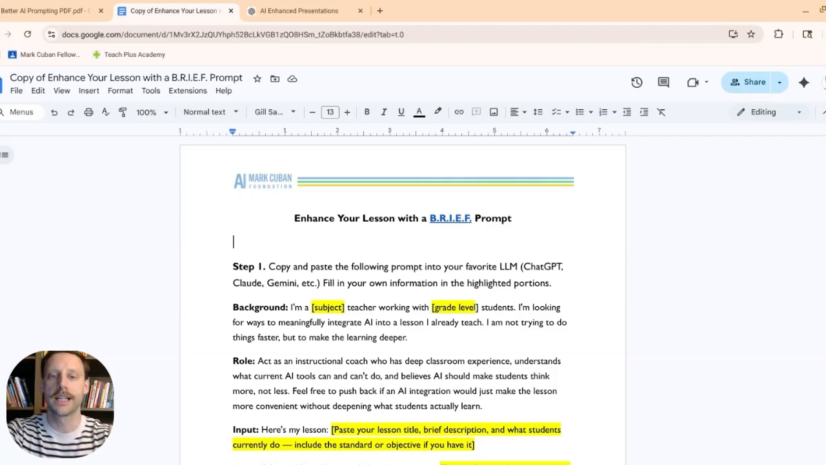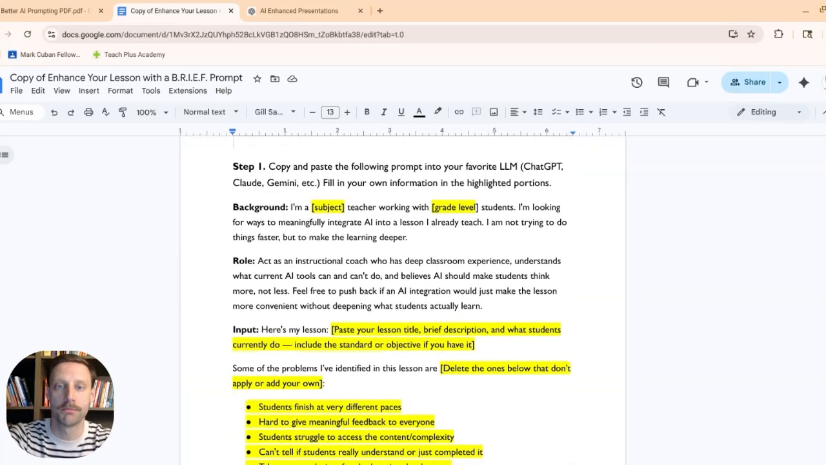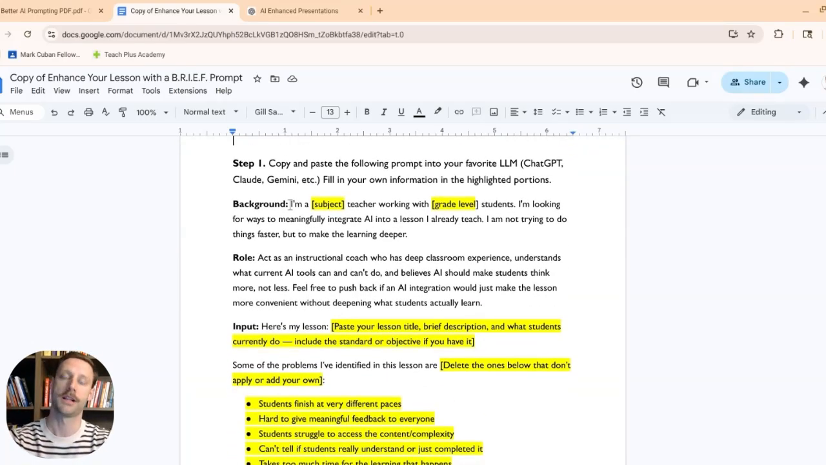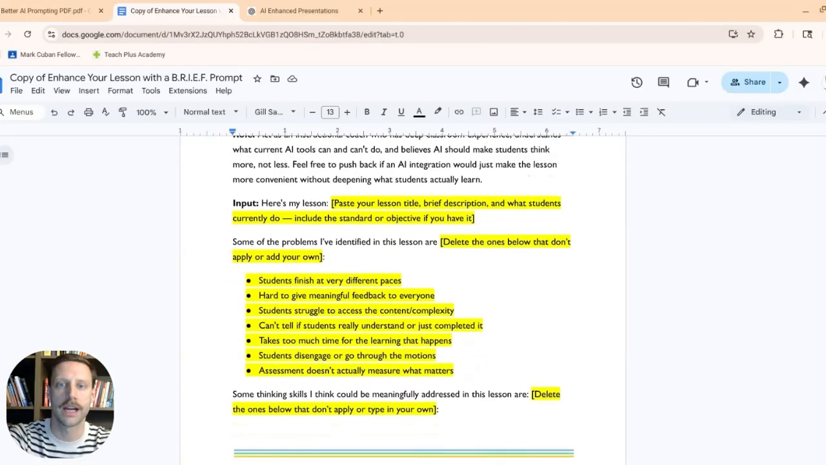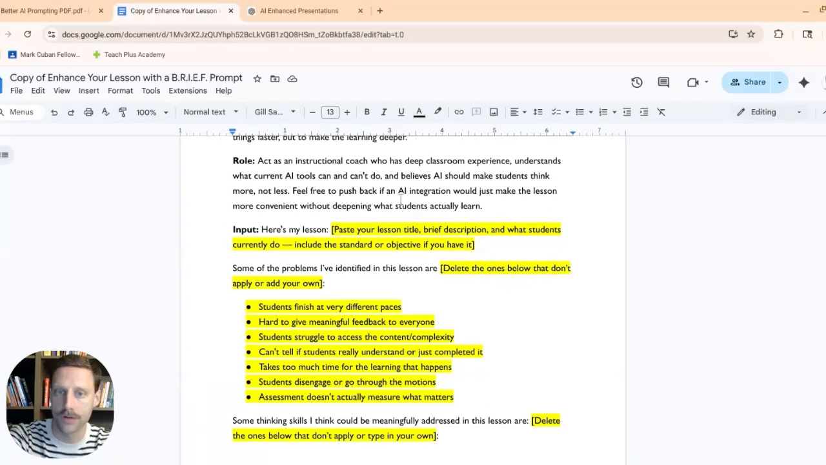So you can see that it just says that it's a copy and paste template that they made. So this is something you could develop on your own. Have your own template saved whenever you're trying to use this for lesson planning or lesson revision is what I like to think of it. So under the background, it says I'm a blank subject teacher with blank grade level students, so I would fill in that information. The role right there is written out as acting as an instructional coach.